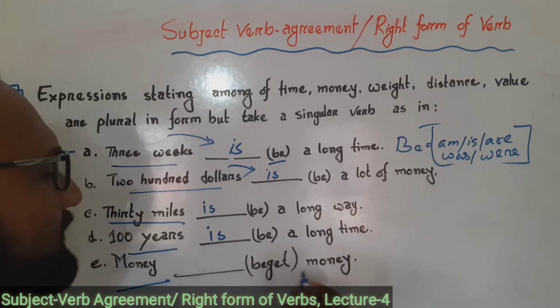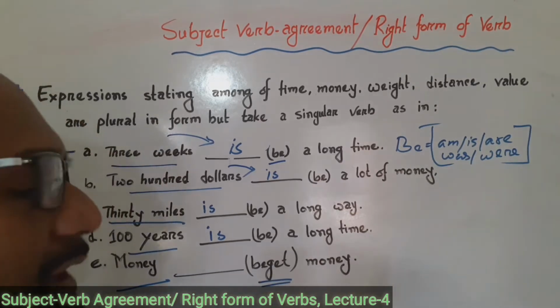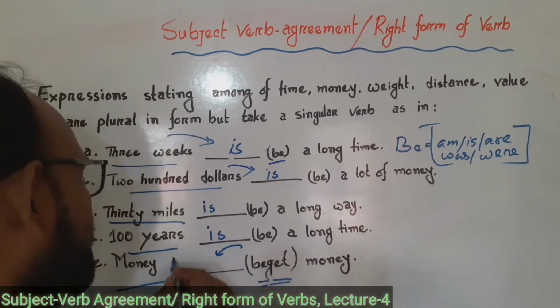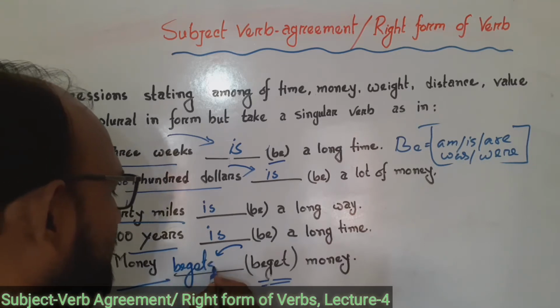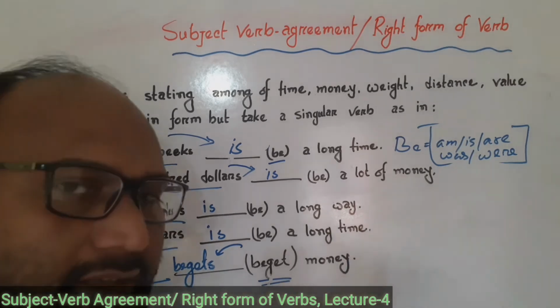Money, in the bracket has given here beget. We will use a singular form of verb here. Beget, B-E-G-E-T, singular form of verb, S. Money begets money.